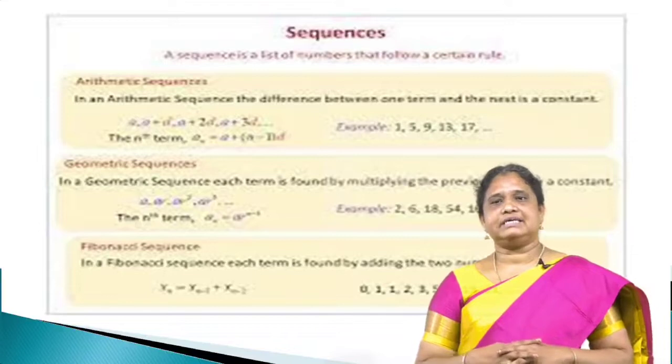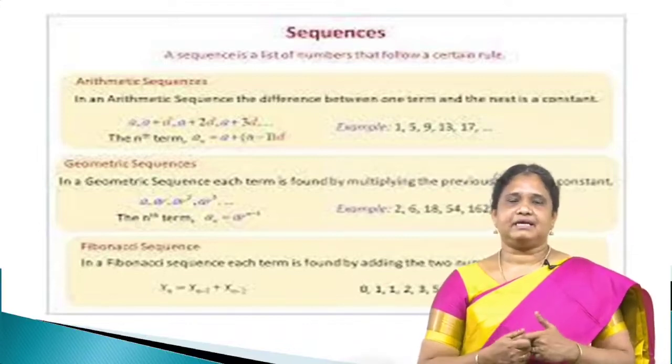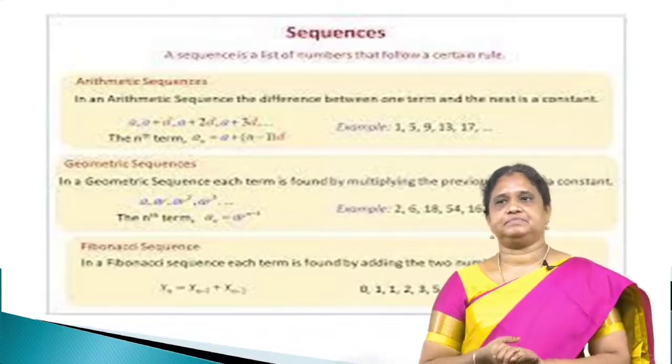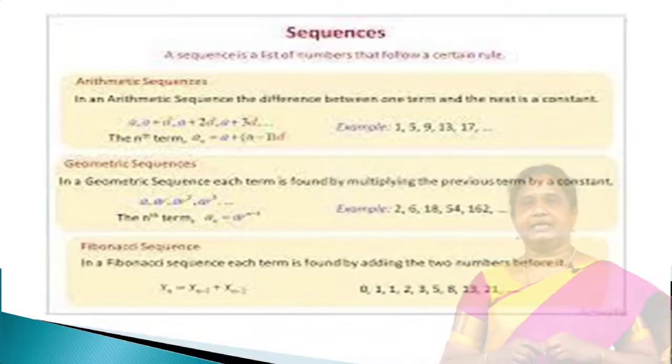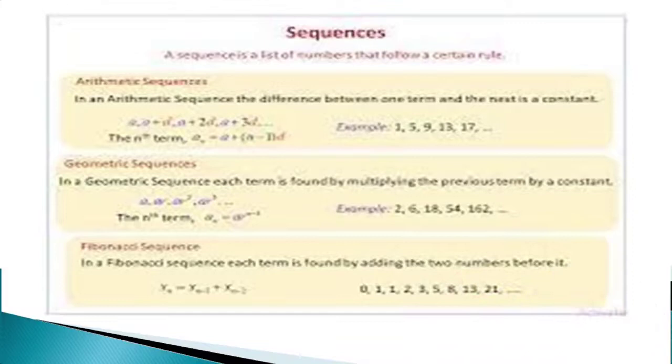In a geometric sequence, each term is found by multiplying the previous term by a constant, so the sequence is a, ar, ar square, etc. And the well-known famous sequence called the Fibonacci sequence is a sequence in which each term is found by adding the previous two terms, where xn is equal to xn minus 1 plus xn minus 2, and the sequence is 0, 1, 1, 2, 3, 5, etc.